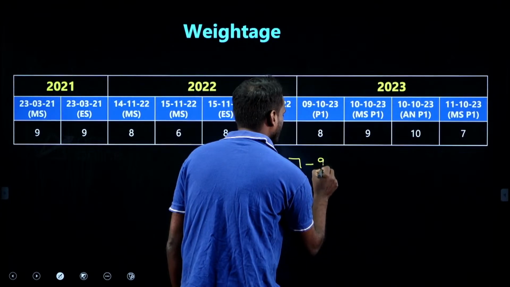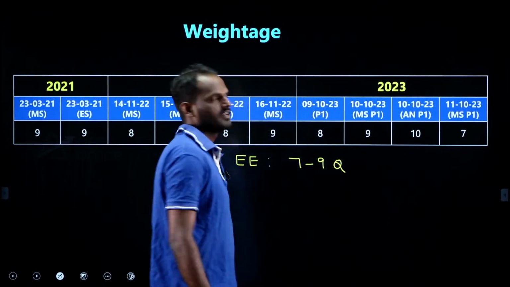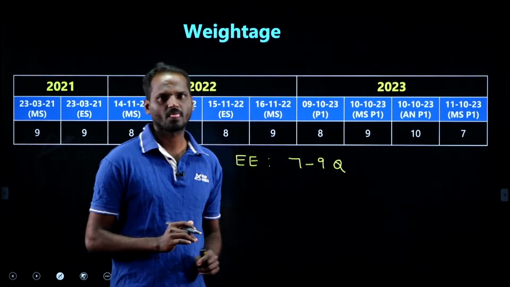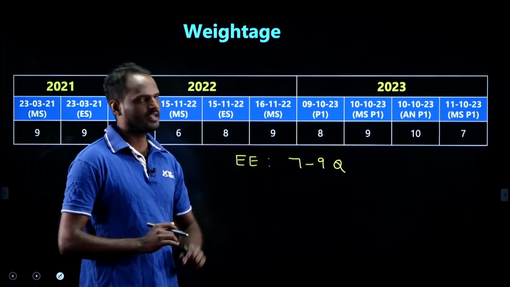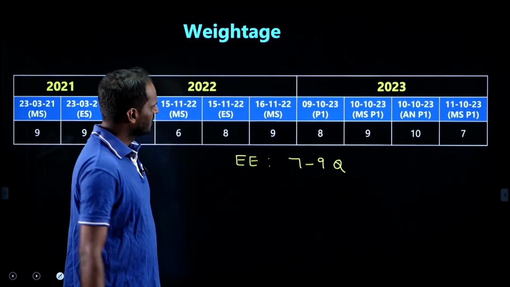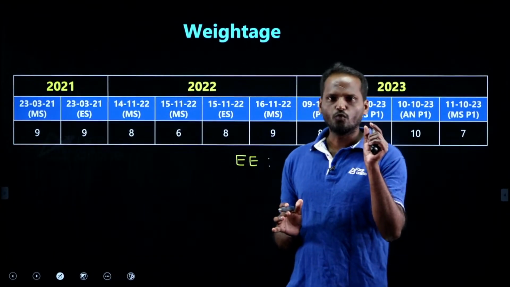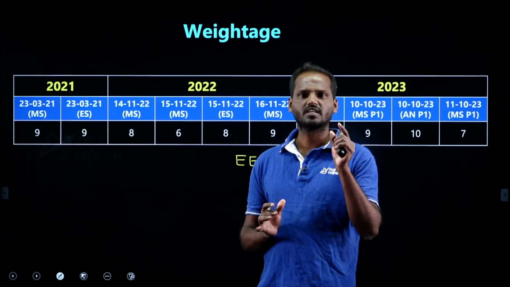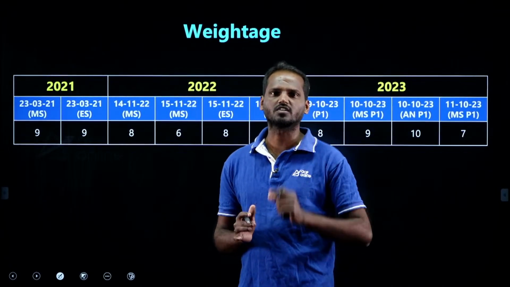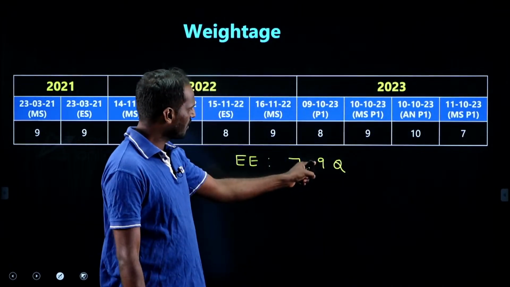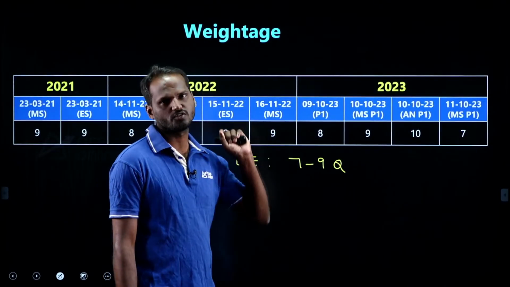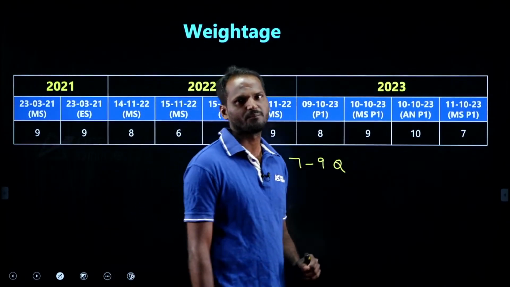This is a very good weightage. SSC JE Paper 1 is for 200 marks, in which the technical subject is for 100 marks. In that 100 marks, environmental engineering is almost 9 questions. It is very good weightage.